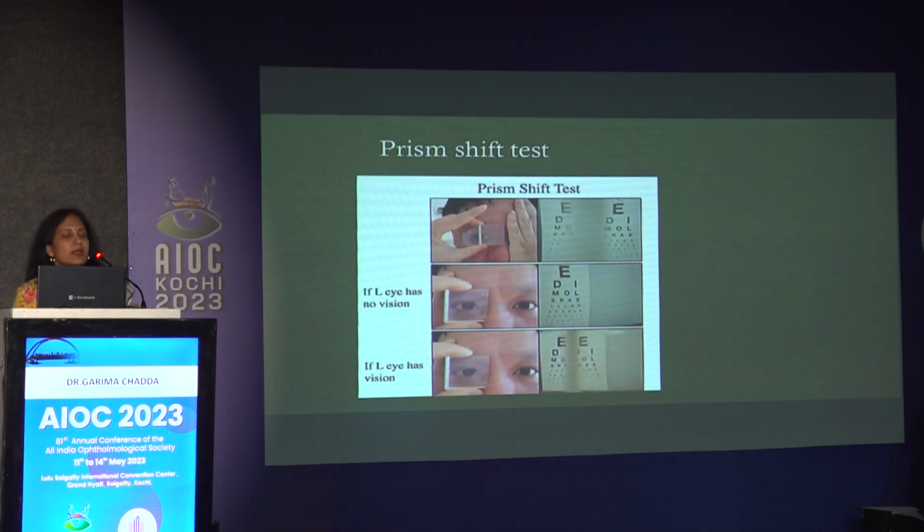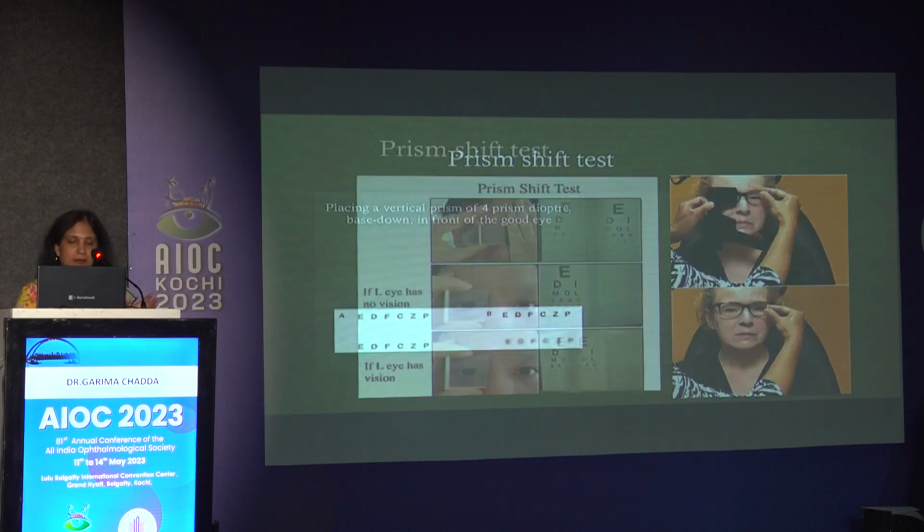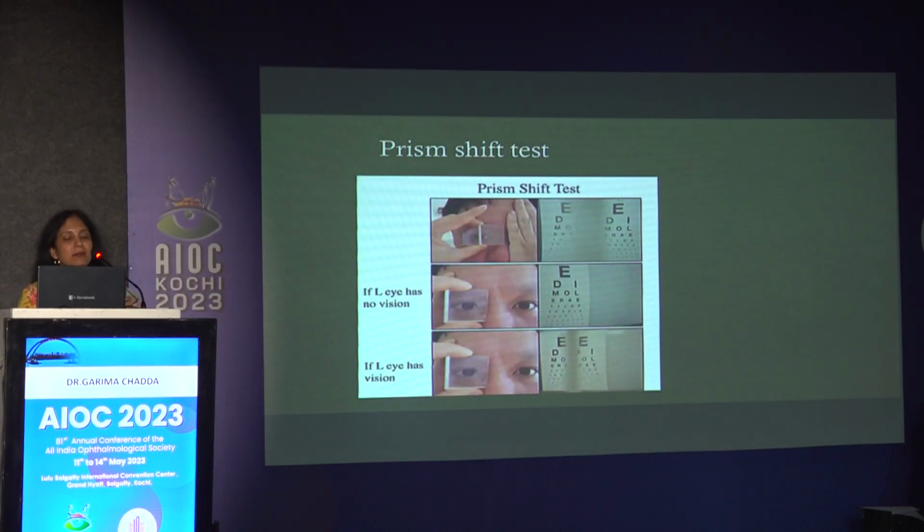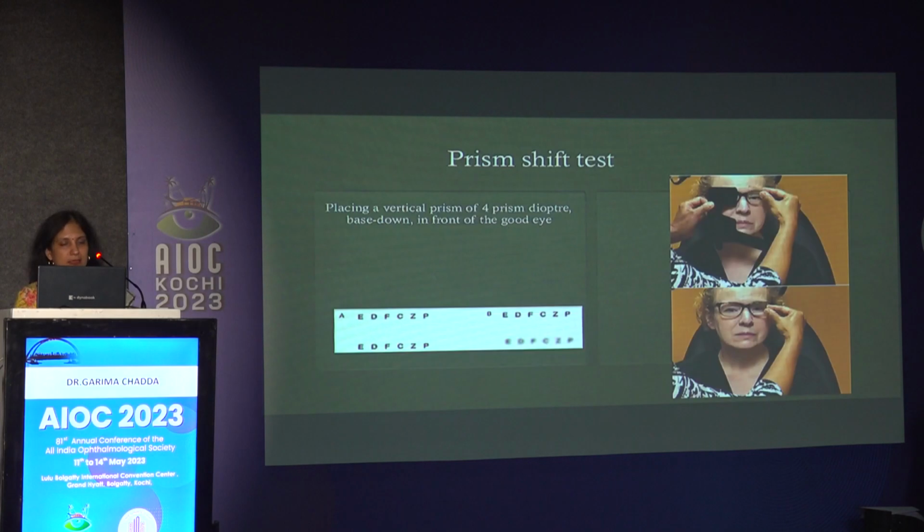Prism shift test is an important test in which we close the bad eye and try to induce diplopia in the seeing eye by splitting the pupillary area with a prism. If a patient has no vision in the left eye, while talking to the patient, we induce diplopia in the right eye, and gradually we remove the hand from the other eye. If the patient has no vision in that eye, he won't be able to see any diplopia. But if a patient is a malingerer, the diplopia will still persist.